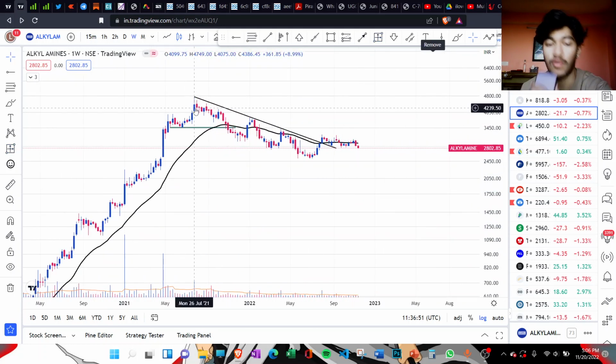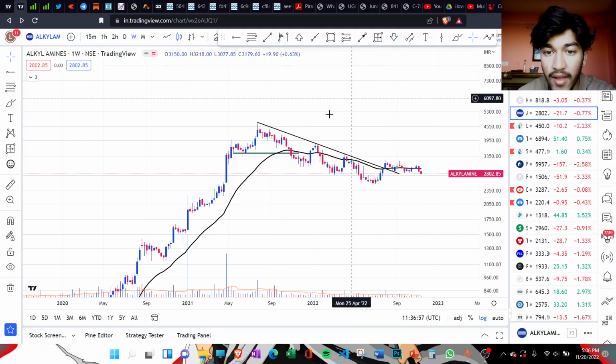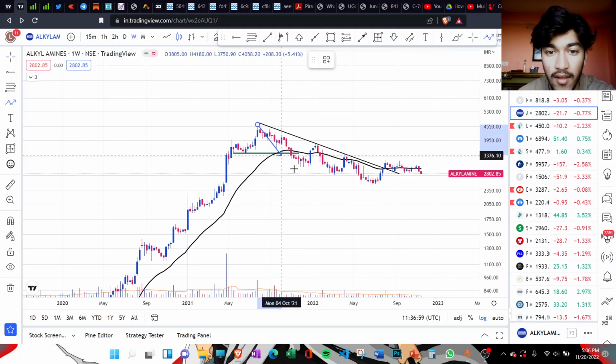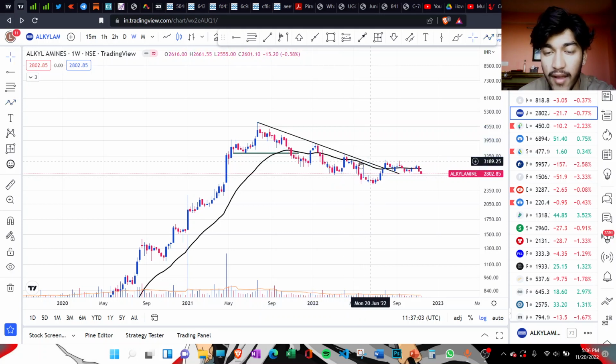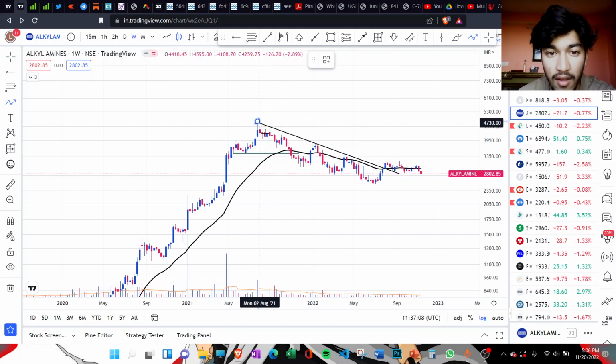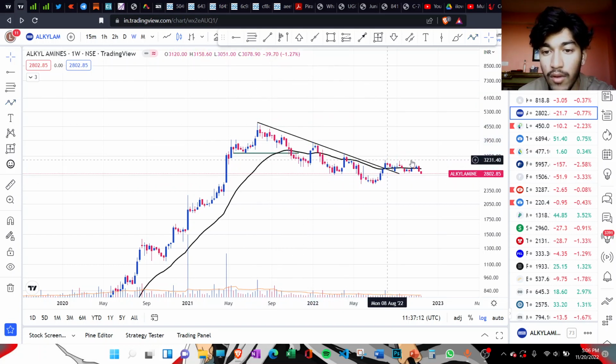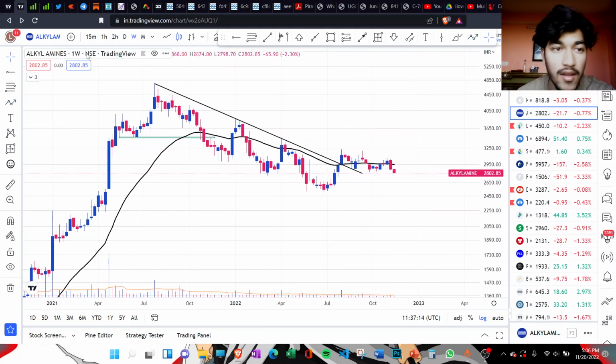But since 16 July 2021, the stock has been in a downtrend, right? The fall is not steep, but the stock is still in a formation of lower high and lower low. Currently we are looking at the weekly chart. The stock is in the formation of lower high and lower low, and there is no sign of any up move right now.